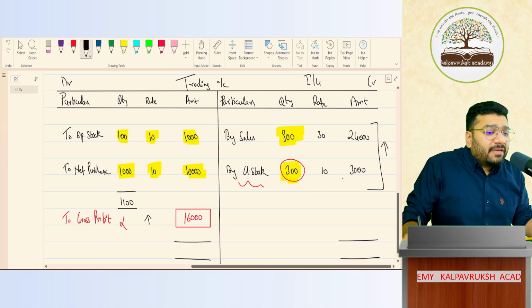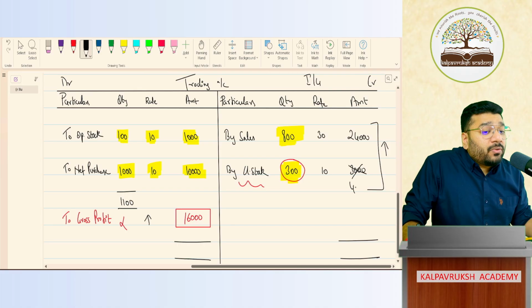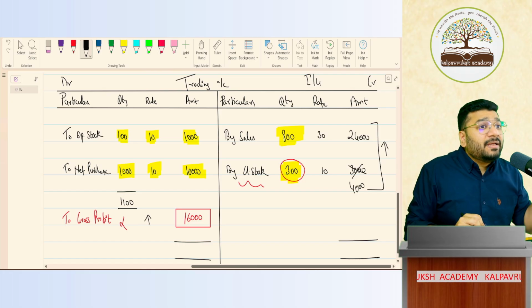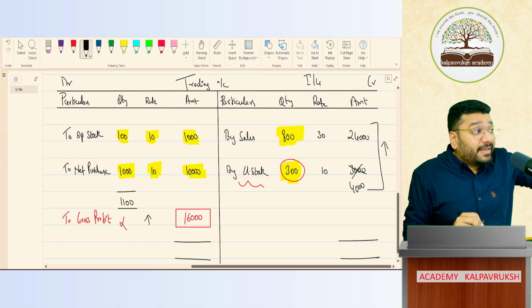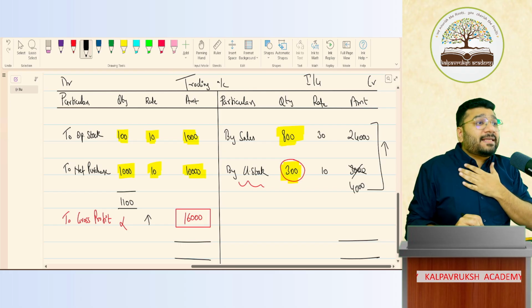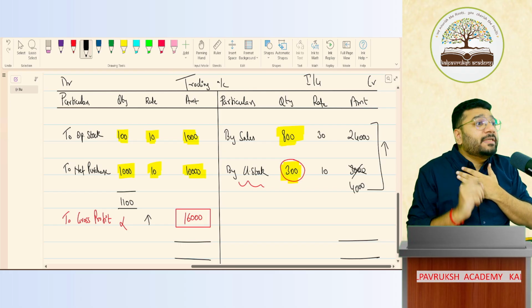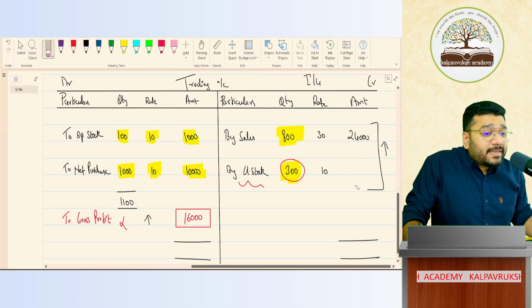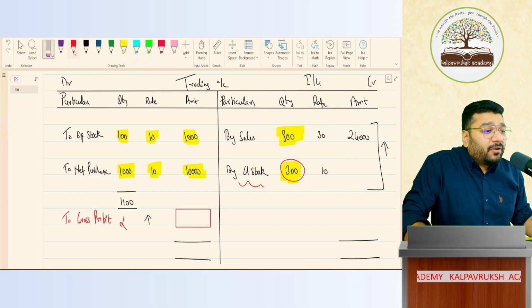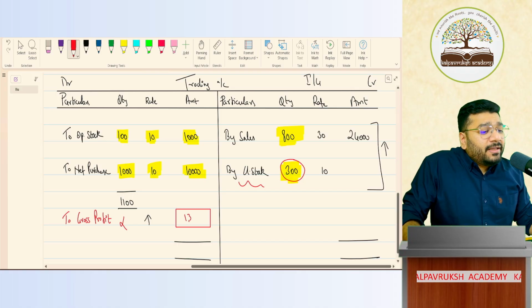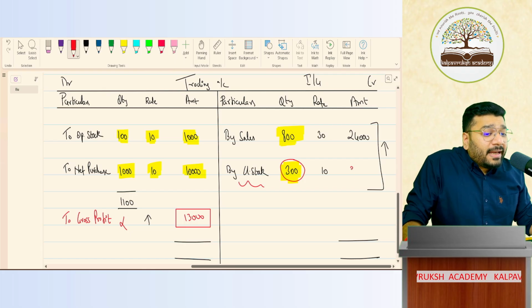For example, if I make this closing stock 4,000 rupees, tell me what is my gross profit? Gross profit will become 17,000. So if closing stock increases, your profit also increases. Yes or no? So the client is asking, sir, if you record closing stock, my profit is increasing. If you don't record closing stock, what is happening? How much is profit now? If I don't record this closing stock, what is the profit now? 13,000 rupees is profit. The moment I record closing stock of 3,000 here, it becomes 16,000.